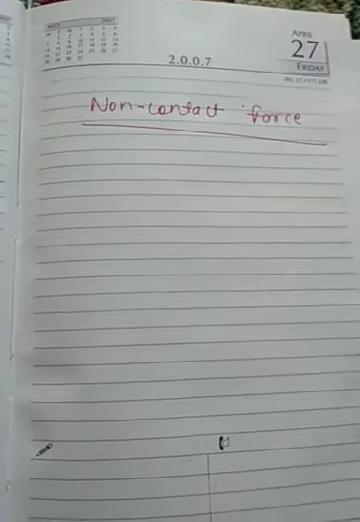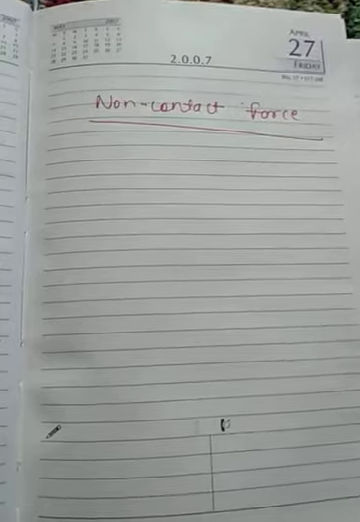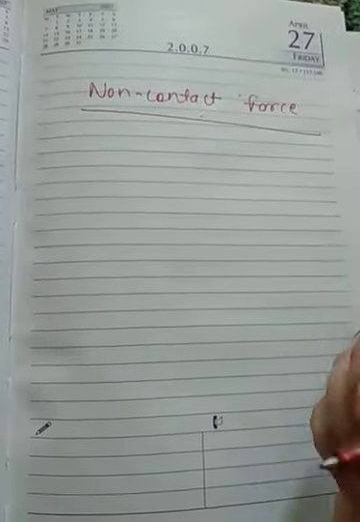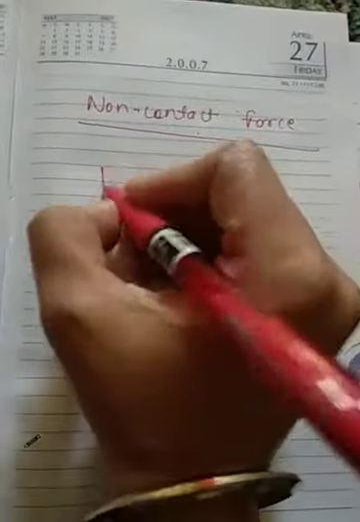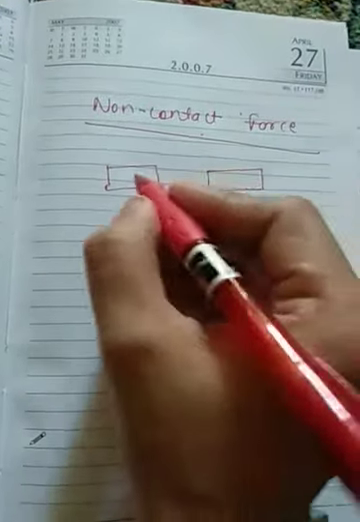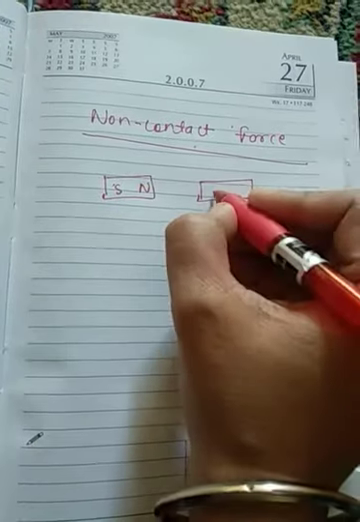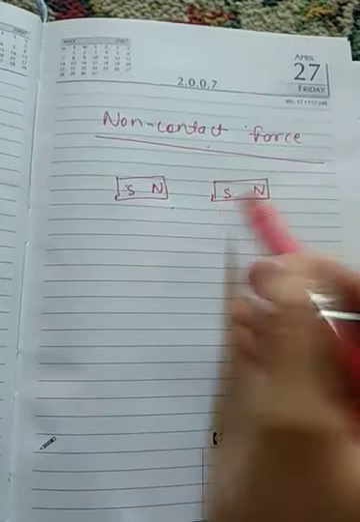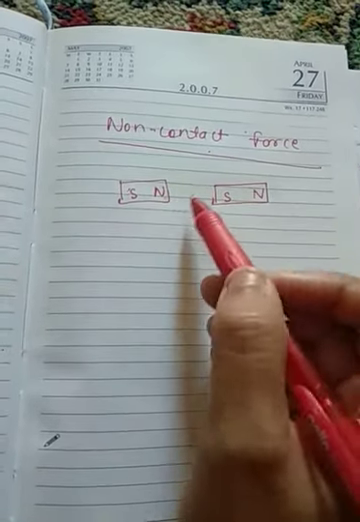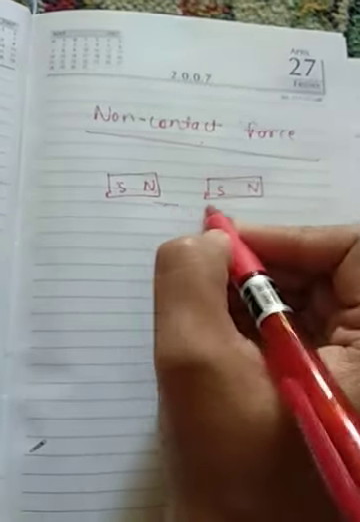Let us take an example. Gravitational force and electrostatic force are non-contact forces. Just look at the two magnets. What happens when you bring two magnets toward each other? You know that opposite poles attract each other, and like poles repel one another. In this case, this is the north pole and this is the south pole. These are opposite poles. What happens to the opposite poles? They tend to attract toward one another.